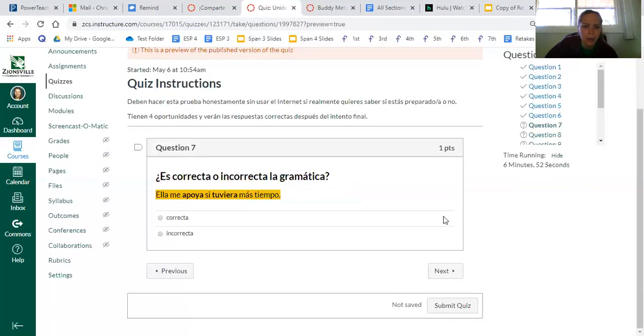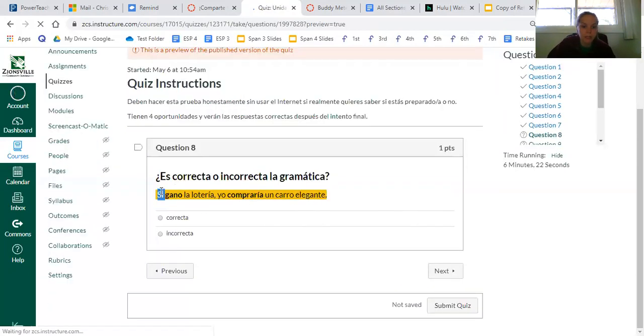Maybe there are 10 of these. Okay, you can always skip through the video if you understand these ones now. So here's the "si." The verb is always after it, so we know it's this one, not this one. The verb right here is the new tense next to the "si," so this means if I had or if I were to have more time. But when we check our other verb, it is not conjugated with the whole verb plus -ía, so this is not correct because that is not would.